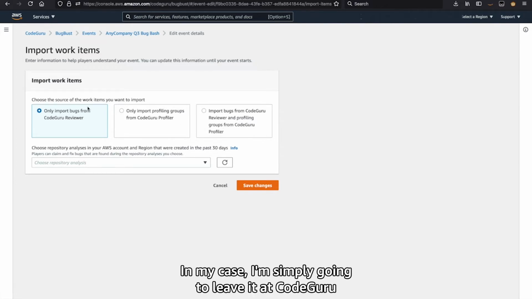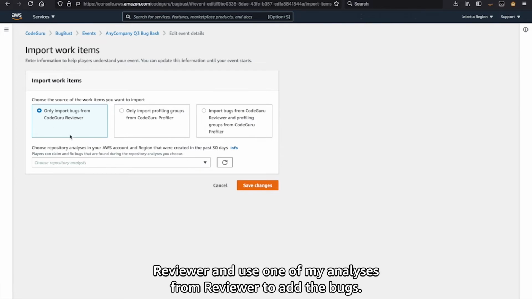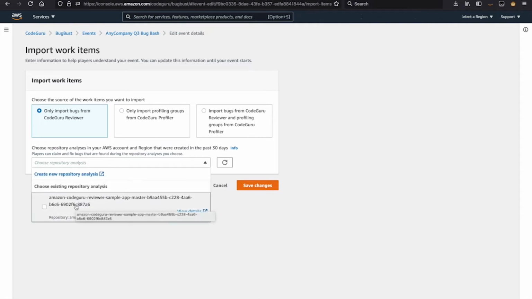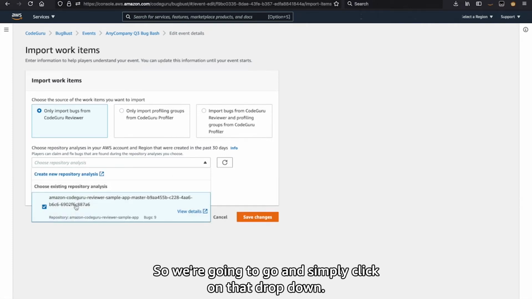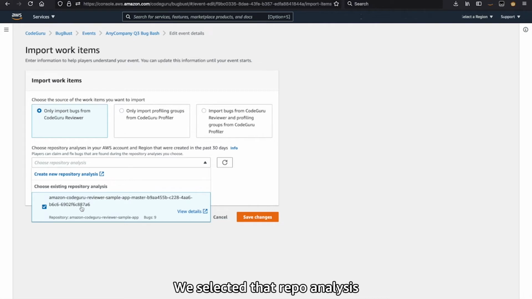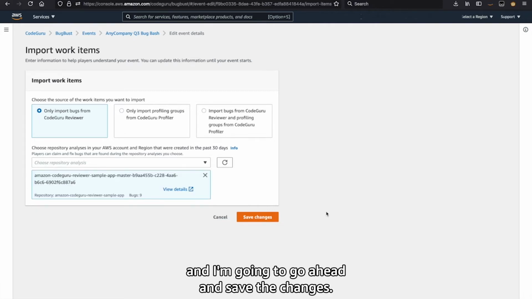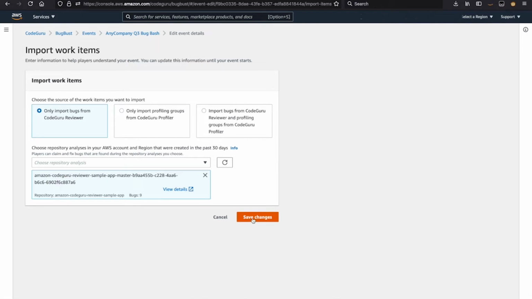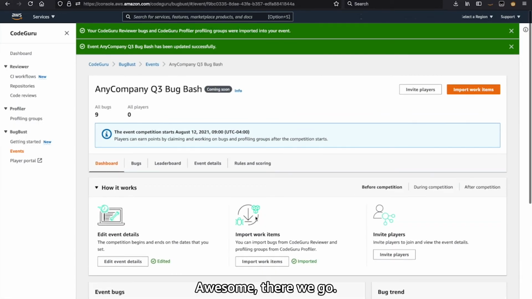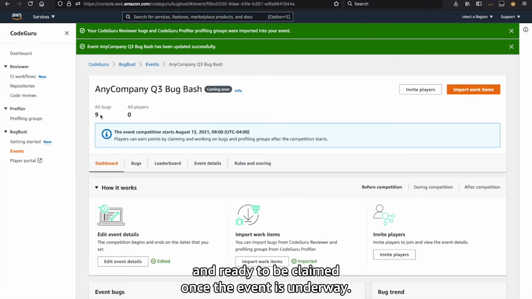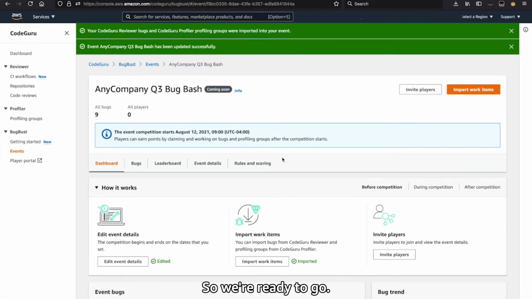In my case, I'm going to leave it at CodeGuru Reviewer and use one of my analyses from Reviewer to add the bugs. So I'll click on that drop down. We selected that repo analysis, and I'm going to save the changes. Awesome, there we go. Bugs have been imported and are ready to be claimed once the event is underway. So we're ready to go.